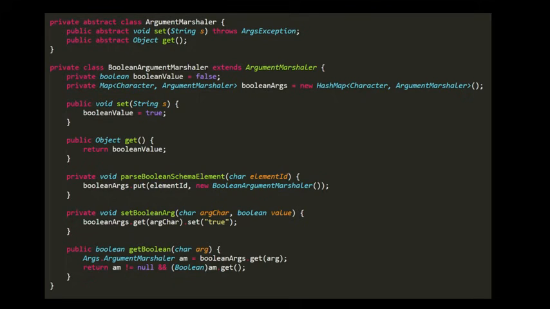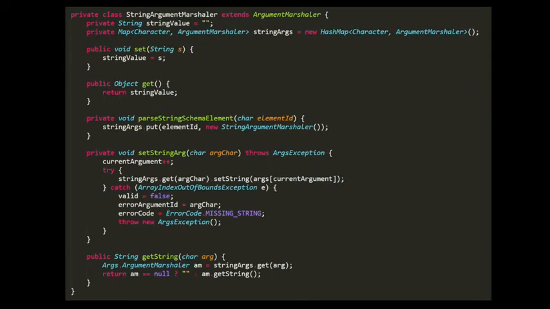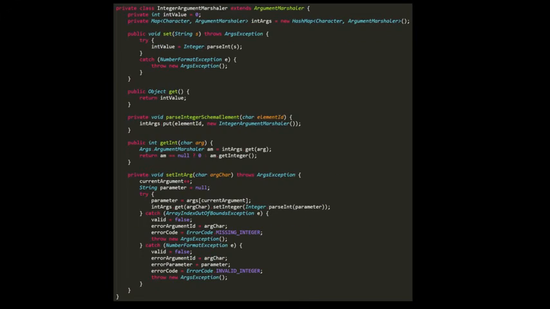First he has this abstract argument marshaller class with two abstract methods, set and get. I don't know why he's using an abstract class rather than an interface, because there's no actual fields here, so why have an abstract class and not an interface? Whatever. That then gets extended into three concrete classes. There's Boolean argument marshaller, there's also then string argument marshaller and integer argument marshaller, and their bodies are really similar. They're doing the same stuff, except they're dealing with Boolean, string, and integer values, and that's the main difference there.